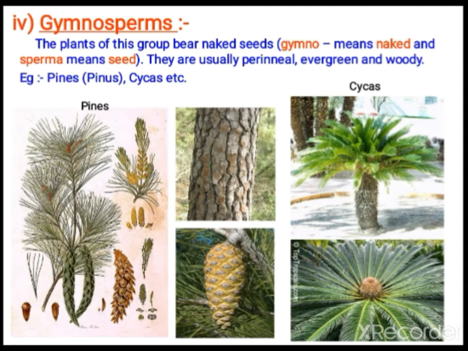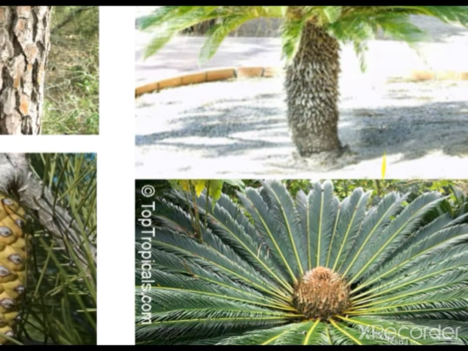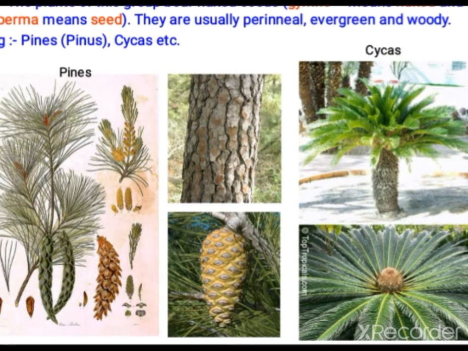These plants are perennial, evergreen and woody. What you call in Tamil chaukumaram comes under this category only. Even Christmas trees, the coniferous trees in coniferous forests, also come under this category. This plant you must have seen in our school garden, cycas, that is cycas.